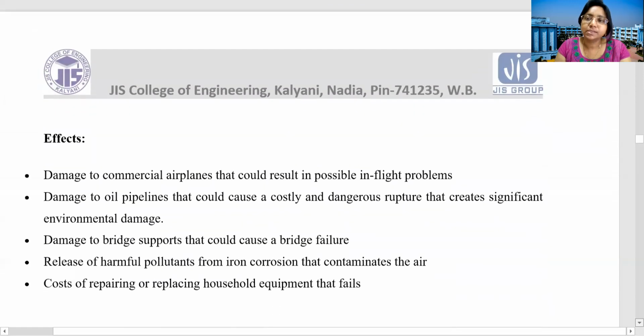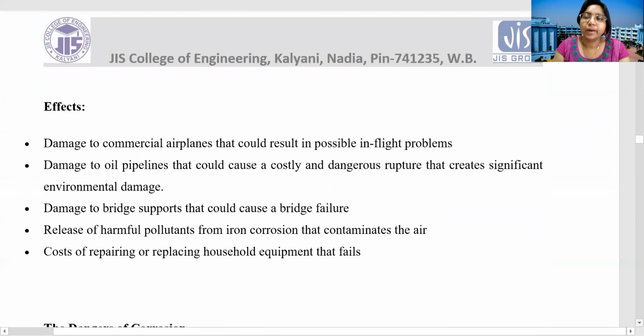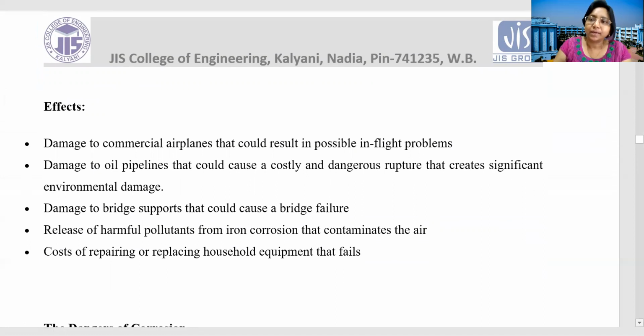So what is the effect of corrosion? What do you think, is it very good or bad? Of course, it is very bad because the properties of the material change. That means the actual strength of the metal will be damaged. So what are the effects?